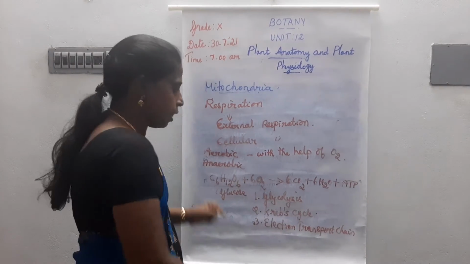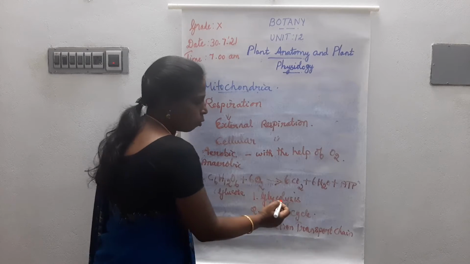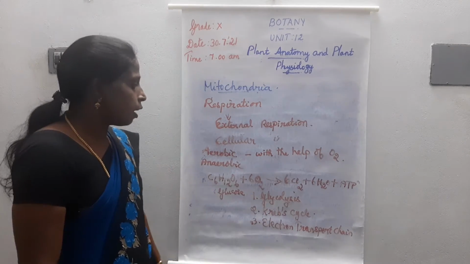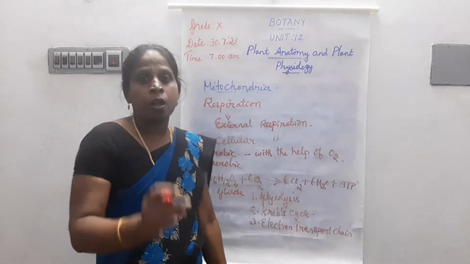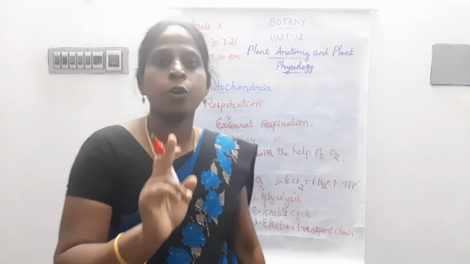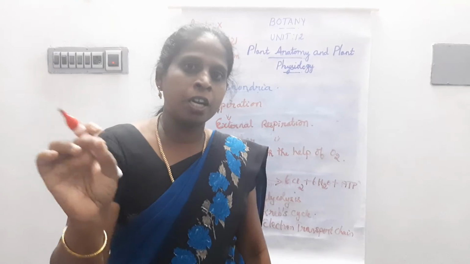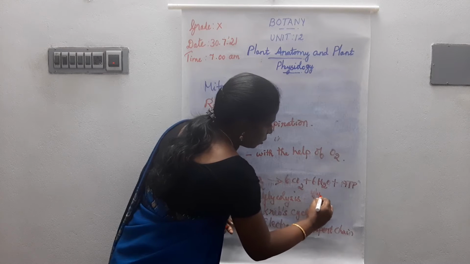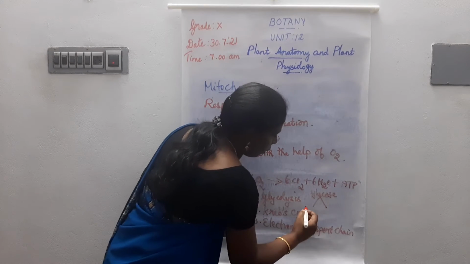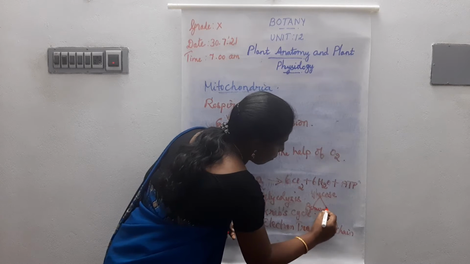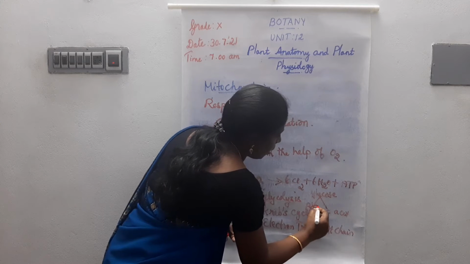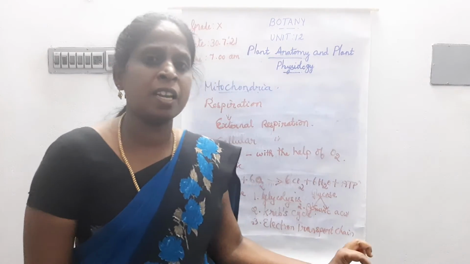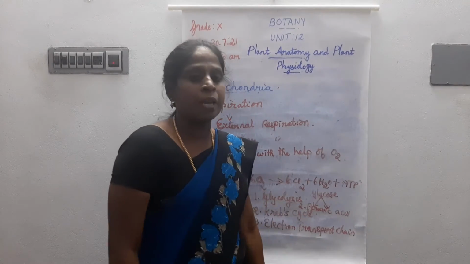First one is glycolysis. Glycolysis means glyco means glucose, lysis means splitting of glucose. See here, glycolysis is the breakdown of one molecule of glucose. It is broken down into two molecules of pyruvic acid. One molecule of glucose is completely broken down into two molecules of pyruvic acid.